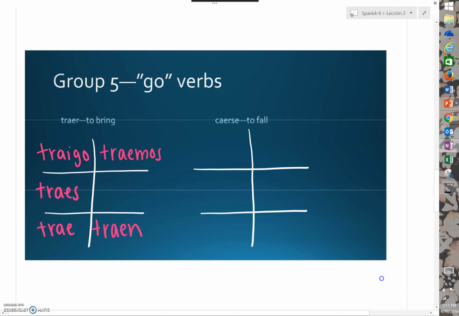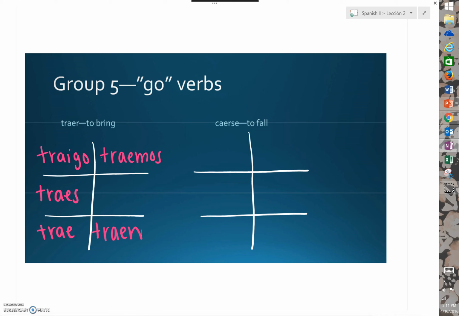What do you notice that's irregular about traer? Did you notice that just like poner and hacer, the yo form uses a go ending instead of the regular o? The rest of the verb follows a normal er conjugation pattern. The conjugations of traer are traigo, traes, trae, traemos, traen.